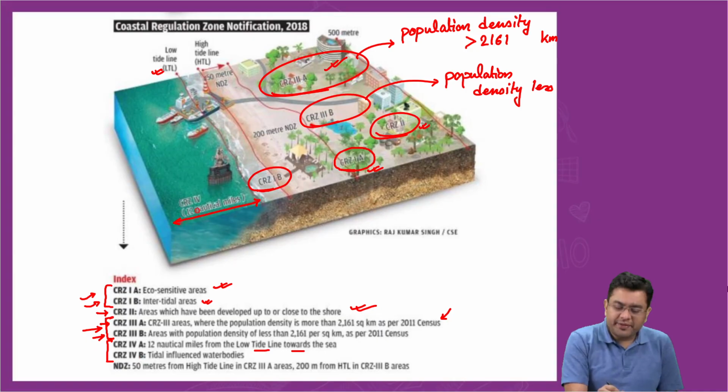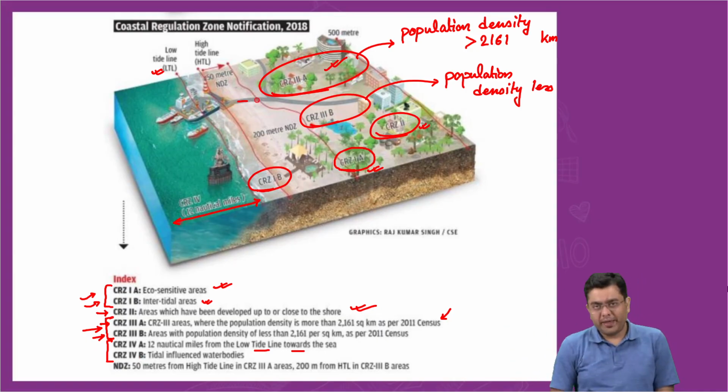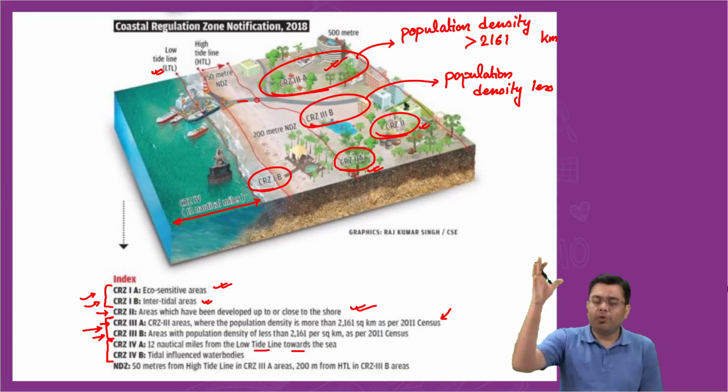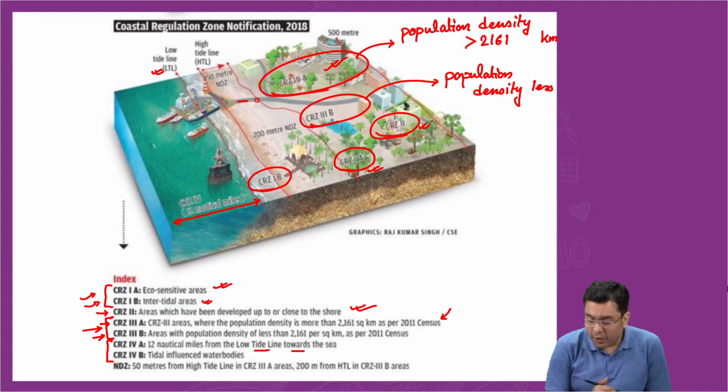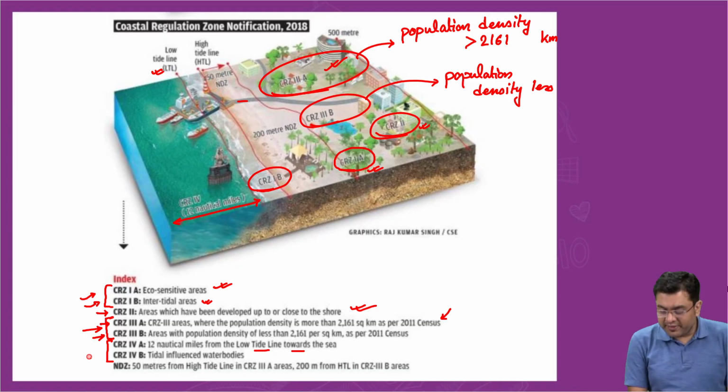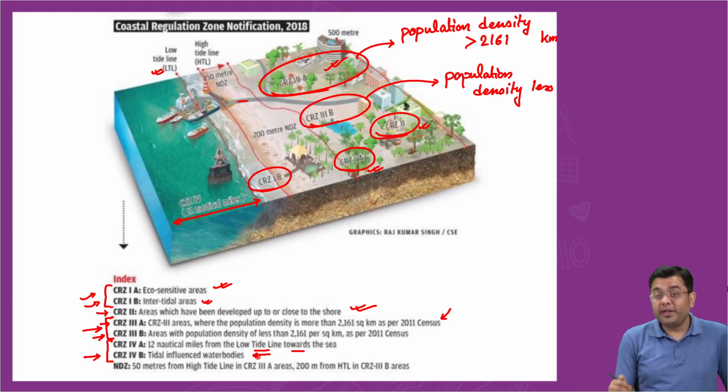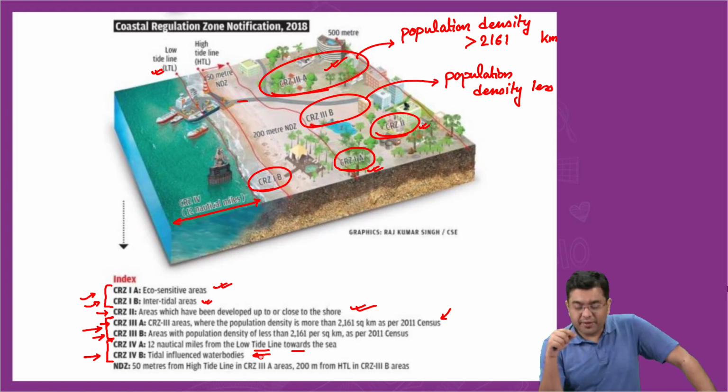But let's suppose there is a backwater. Let's suppose there is an estuary. Let's suppose there is a swamp or a marsh there. Was there a specific provision earlier for those? Now those have been put under CRZ4B, that is tidal influenced water bodies, that is backwaters, etc. They have been put under regulation under this CRZ4B.